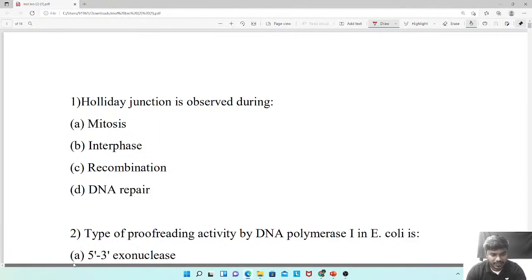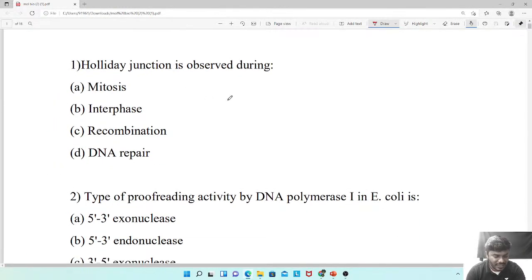Okay, let's start. Question number 1. Holiday junction is observed during? Yes, everyone. Question number 1. Holiday junction is observed during? Anyone? Holiday junction is observed during?